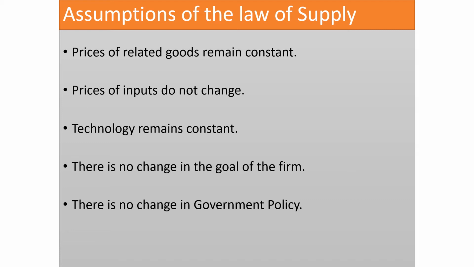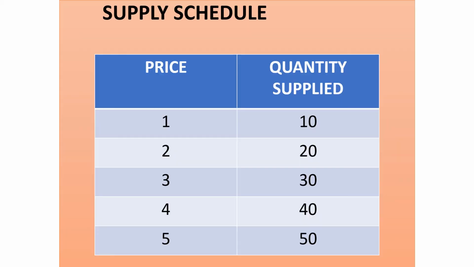Price of inputs should not change. Technology should remain constant, and there is no change in the goal of the firm. Similarly, there is no change in government policy. Basically, these are all the factors which affect the supply of a firm, so they all should remain constant. There will be no change in any of these factors.